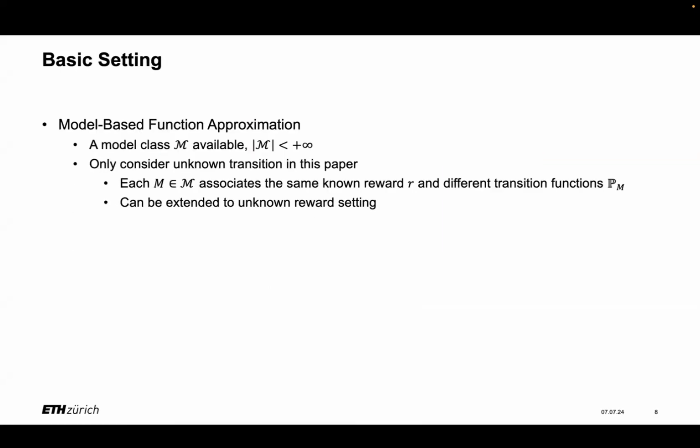And next, let me formally introduce our basic setting. We consider the model-based function approximation and assume we can get access to a model class with finite cardinality. We will assume the knowledge of the reward function and only the transition function is unknown, which basically means for each model in this model class, it is associated with the same known reward function, but different transition functions. And our results can be extended to the case when the reward function is unknown.